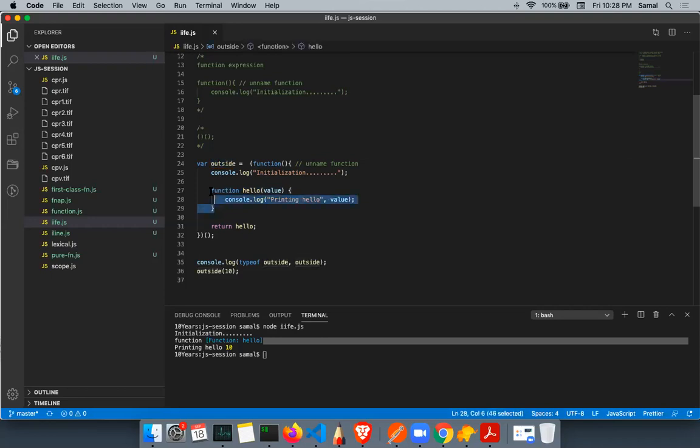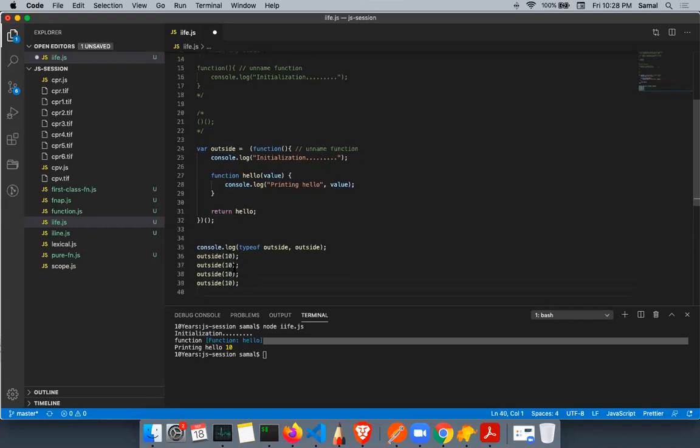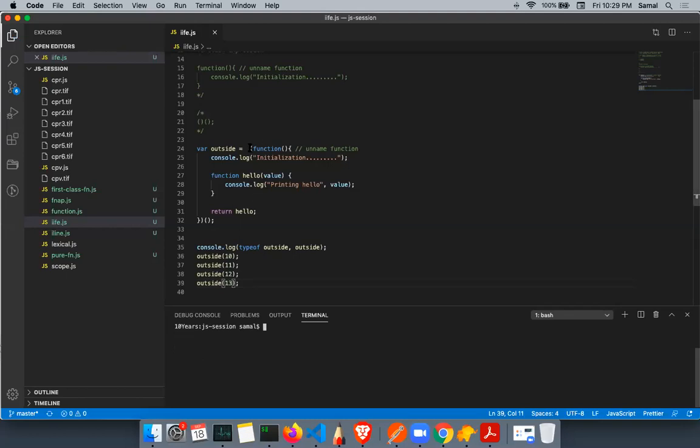Now I can call this function multiple times, but I cannot call the main function again. It can only be called once, when I run the application.